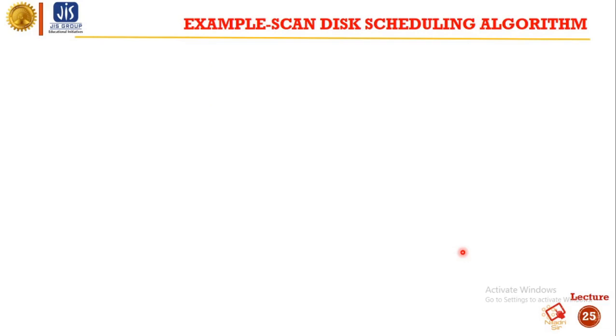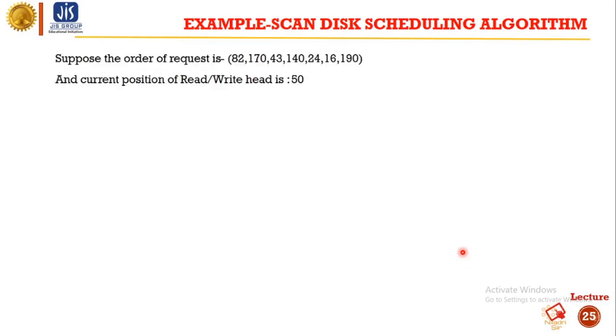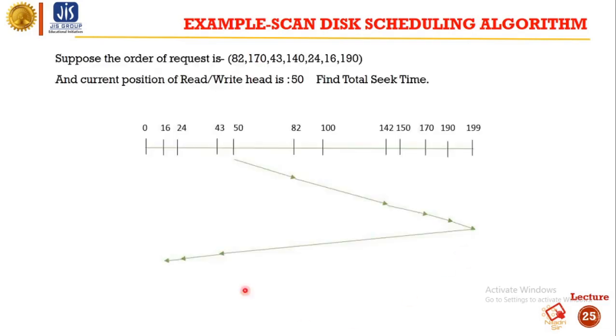Let's do an example of this scheduling algorithm. So we have this type of IO head request and our head is currently at 50. We have to find out the total seek time. As you can see, the total head range is 200, from 0 to 199. So we are currently at the 50th position. We can move in any one direction, either left or right of 50. Suppose we are moving to the right.